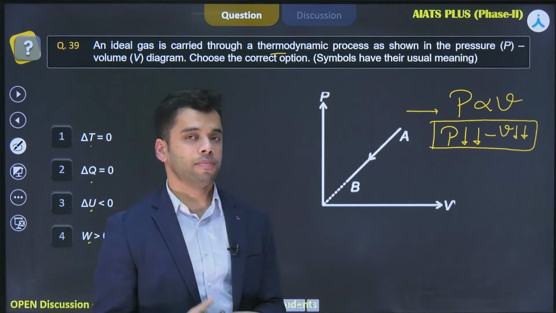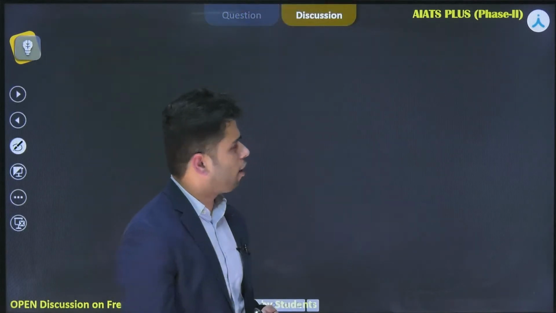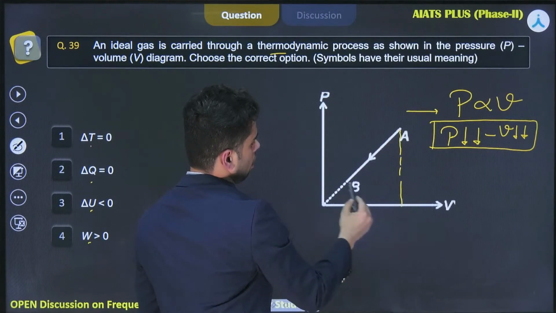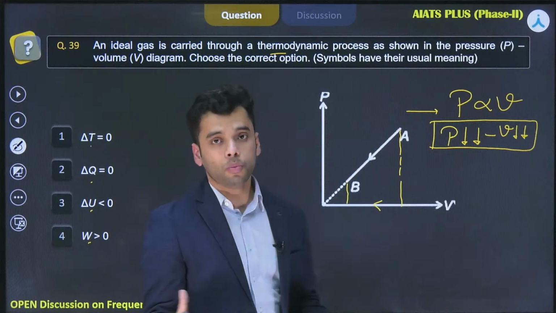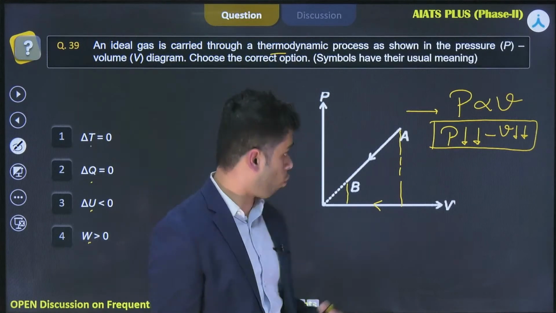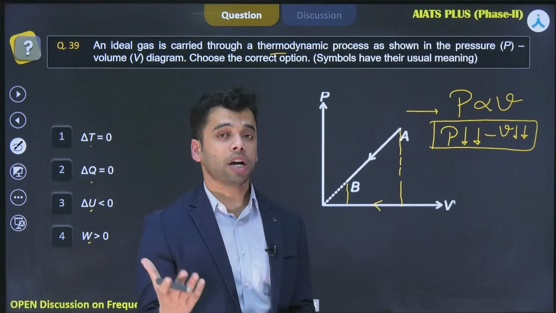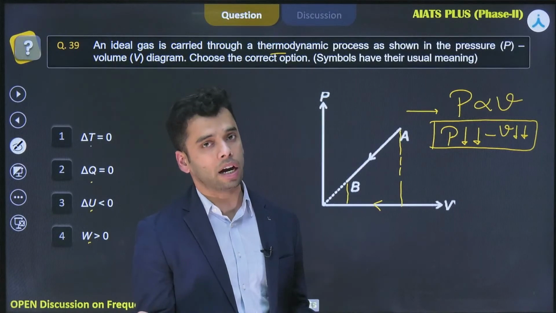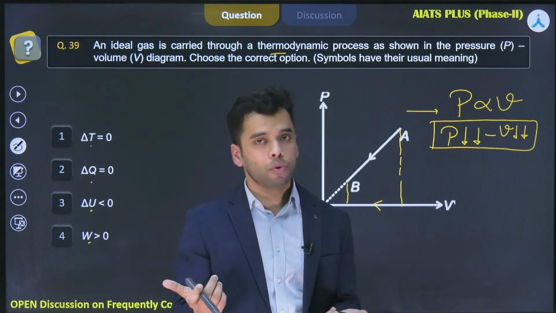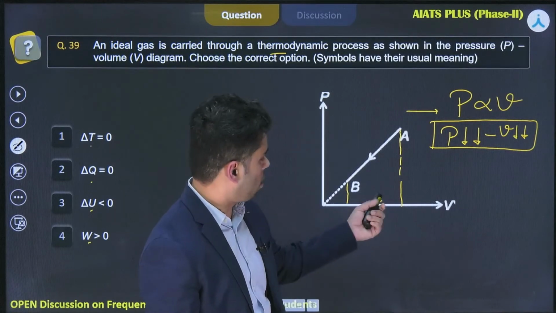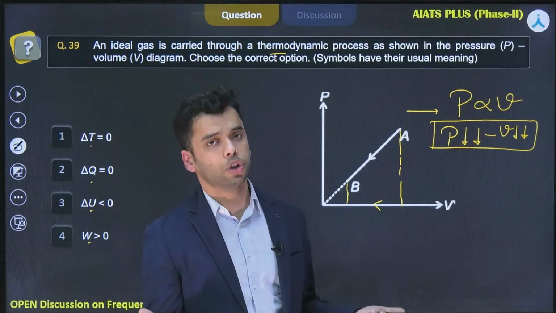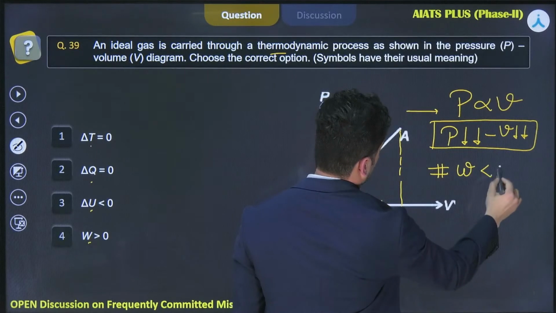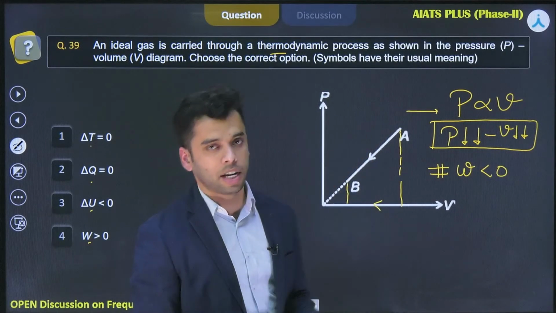Dear students, let's go through the simple concepts. We know that volume is decreasing, over here you can see from A to B. So if I mark A and B, from A to B the volume of the system is decreasing. It means that work is being done on the system, and in that case the work done will be negative. You can use this as a thumb rule: since volume is decreasing, the work done should be negative. The first point of conclusion is that work done is less than 0.